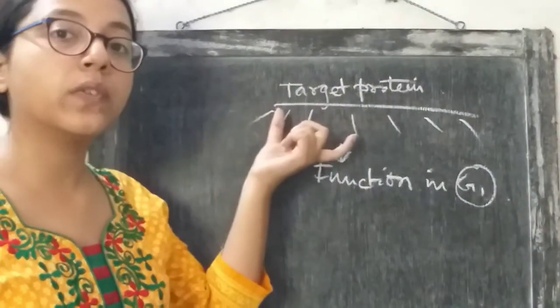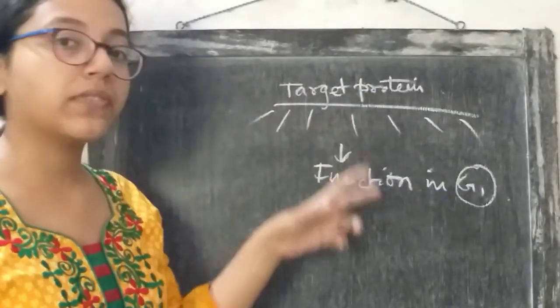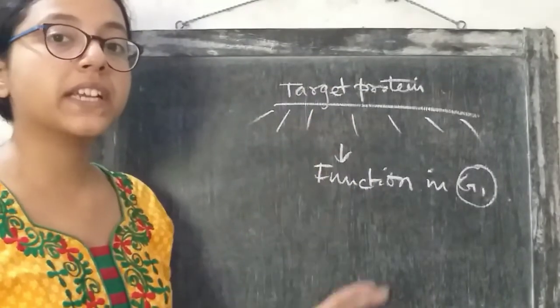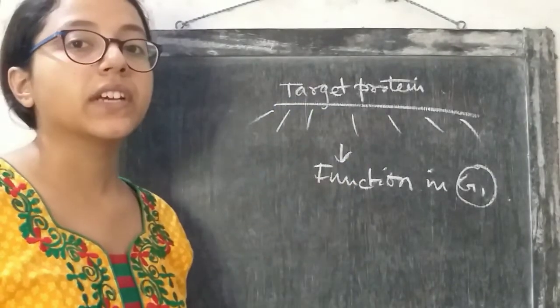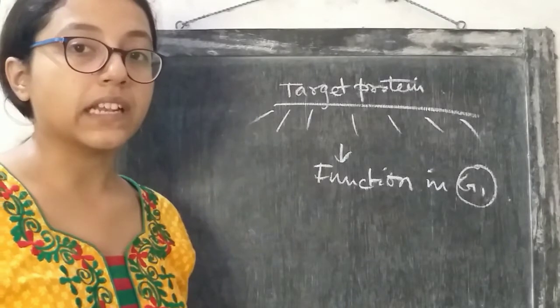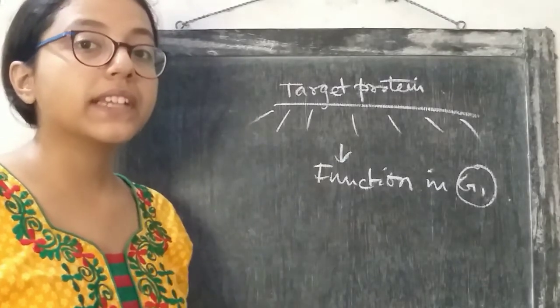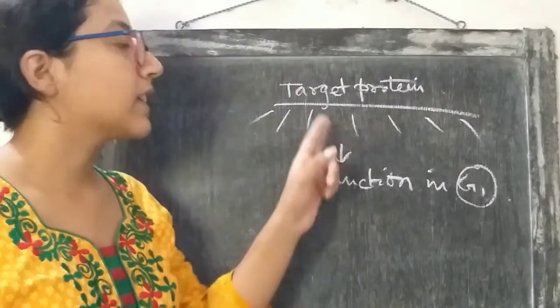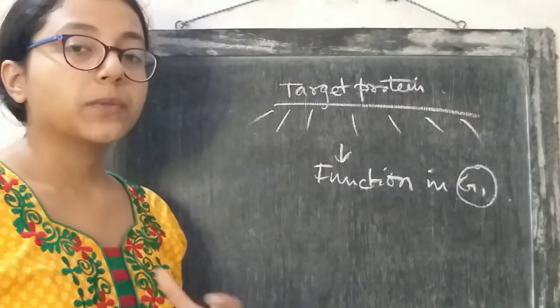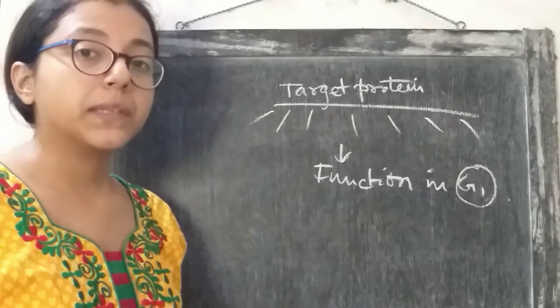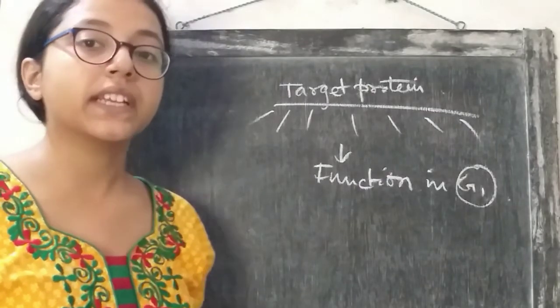Its function is over. So after the completion of their function, this target protein must be inactivated. Otherwise, if the target protein remains active, it will be destructive for the cell. So in order to regulate the action of the protein, the target protein must be inactivated. So how is the protein inactivated? There are multiple ways by which this protein can be inactivated.